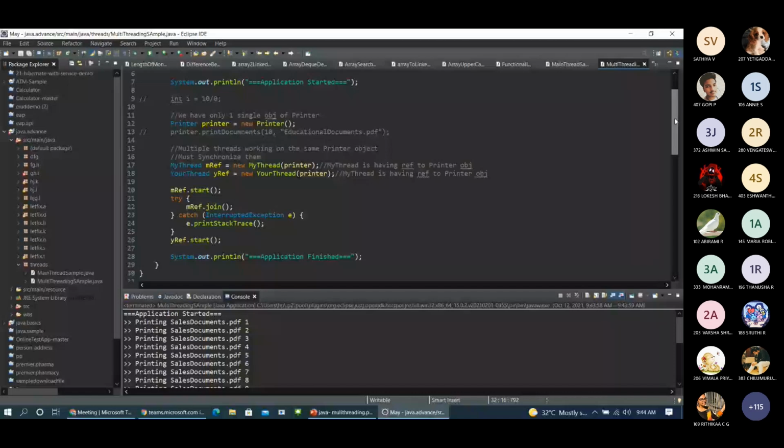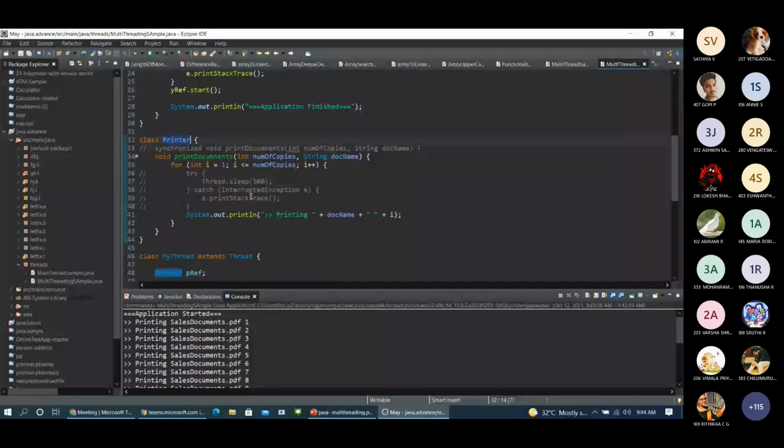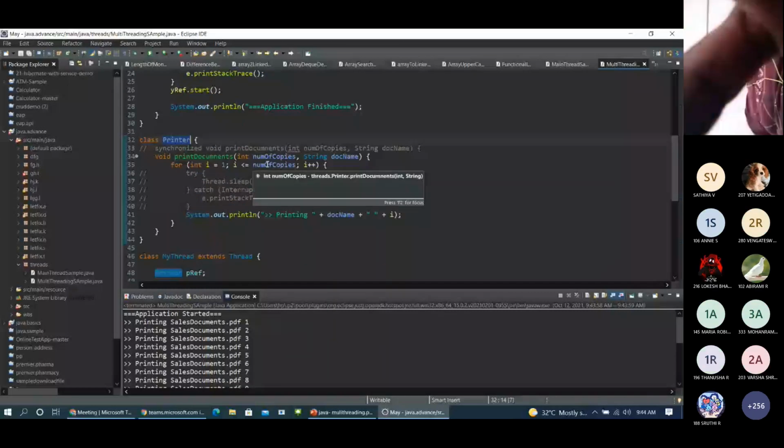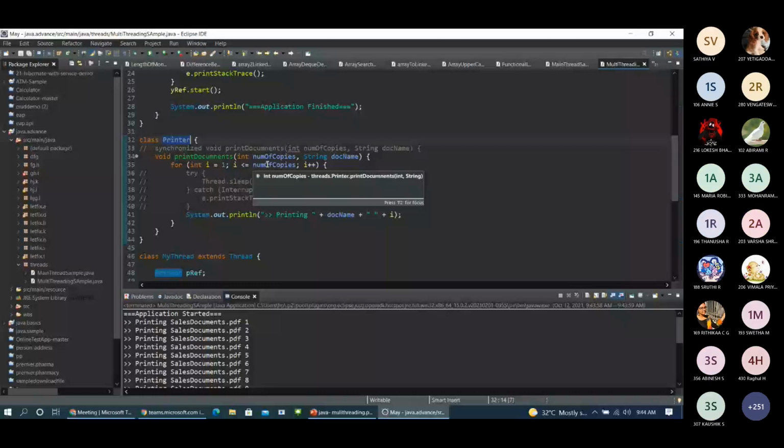So what we can do is, there comes our synchronization concept. Synchronization is very important, because this execution happens asynchronously. So we are going to synchronize that. The synchronization can happen in two ways. We can either make our method, like we have the print documents method here in our printer class, right? So either we can make this print documents method a synchronized method, or some other particular block to be synchronized, whichever we need.